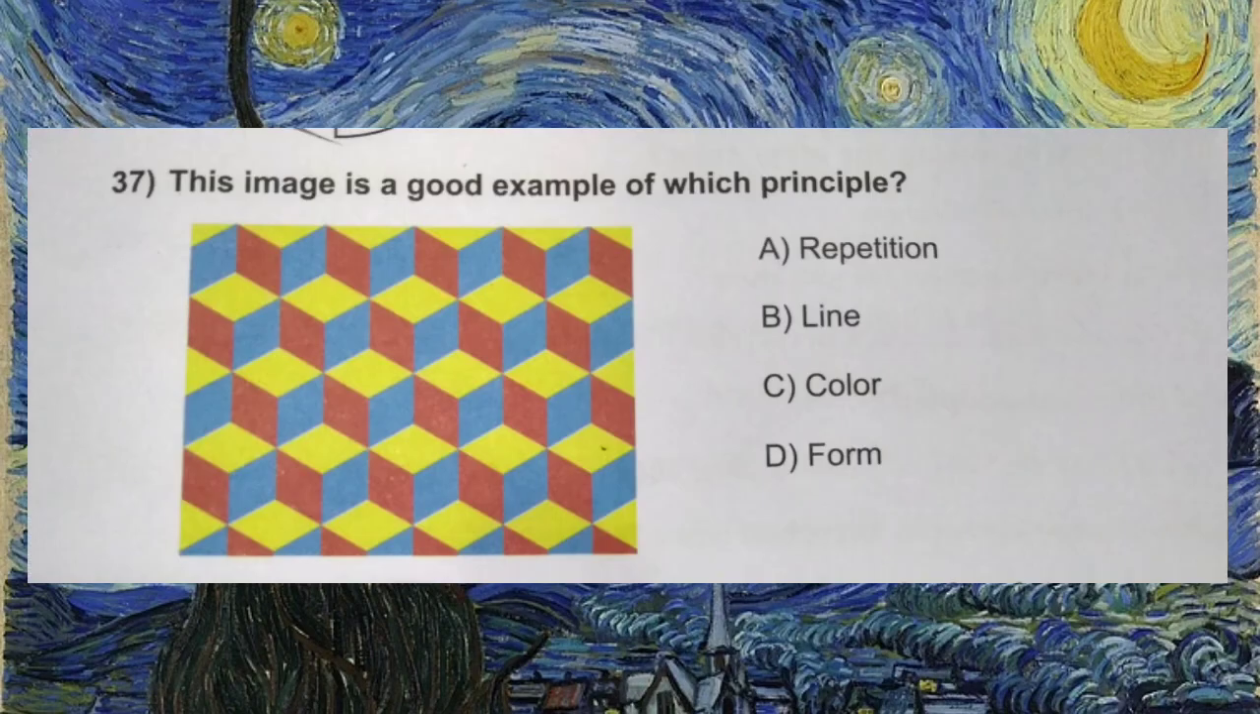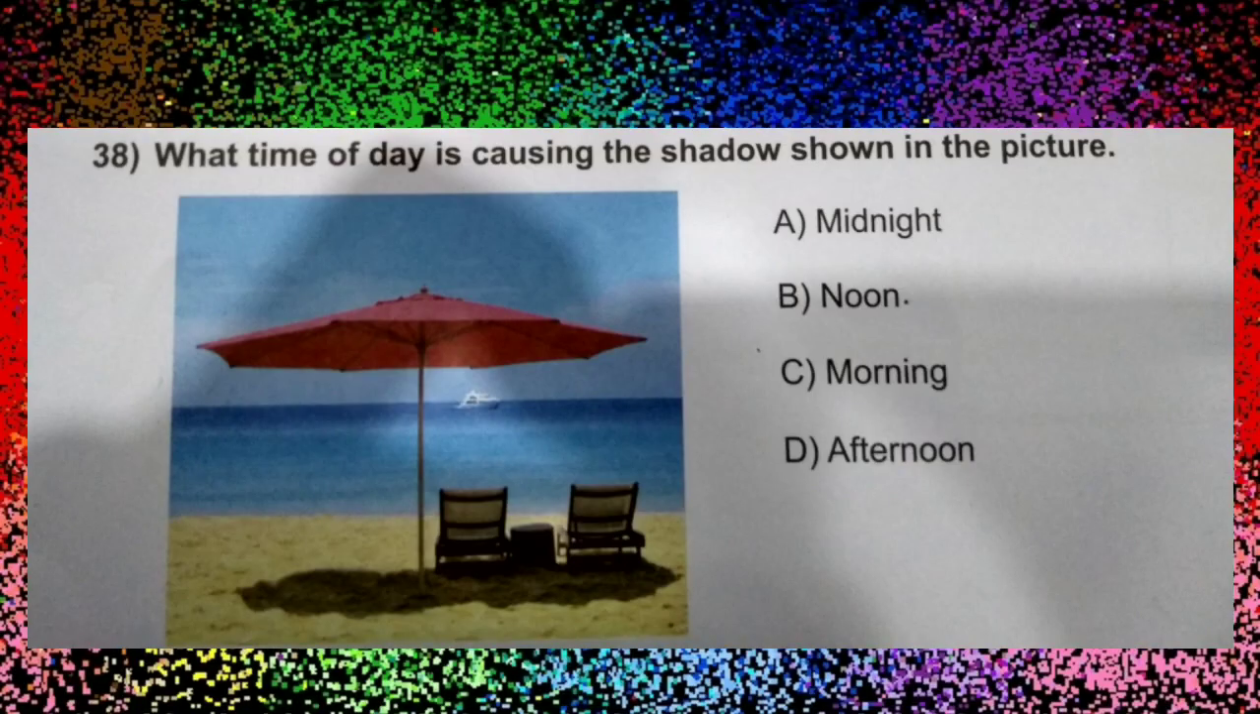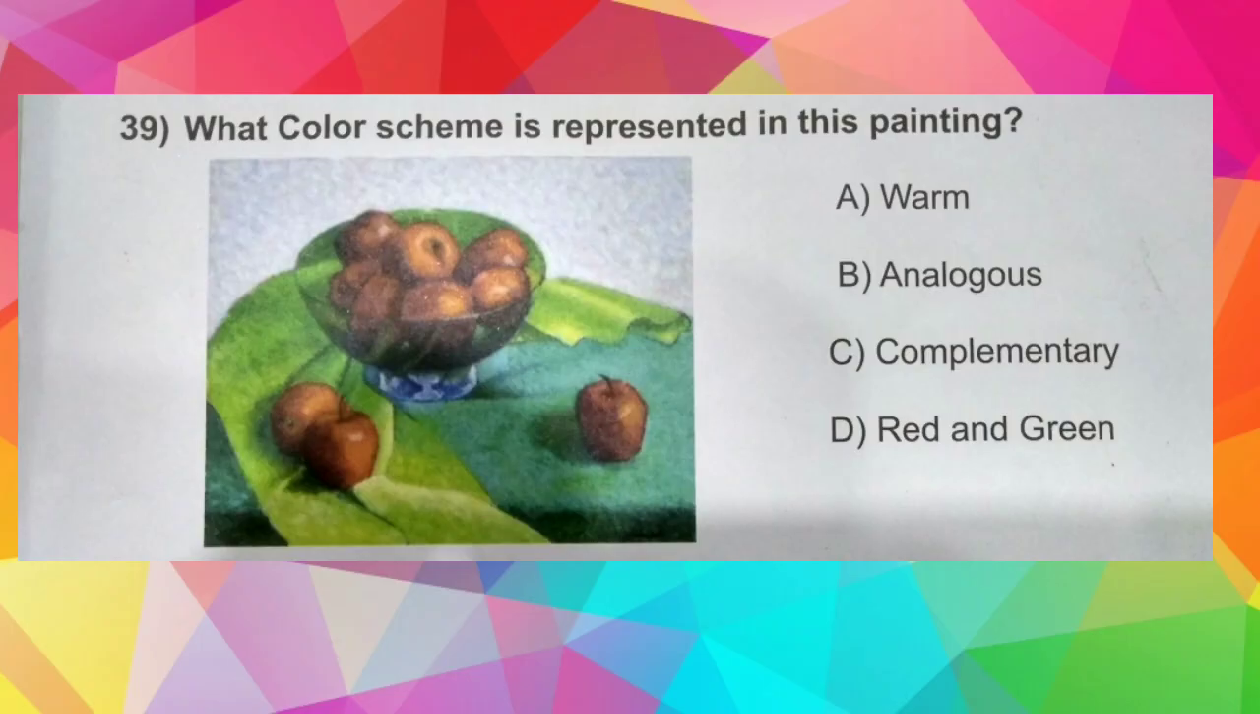Question number 37. This image is a good example of which principle? A. Repetition, B. Line, C. Color, D. Form. And the correct answer is A. Repetition. Question number 38. What time of day is causing the shadow shown in the picture? A. Midnight, B. Noon, C. Morning, D. Afternoon. And the correct answer is B. Noon. Question number 39 now. What color scheme is represented in this painting? A. Warm, B. Analogous, C. Complementary, D. Red and green. And the correct answer is C.